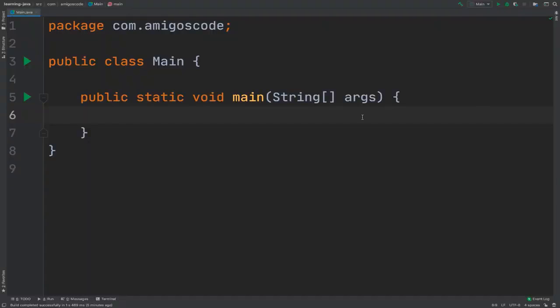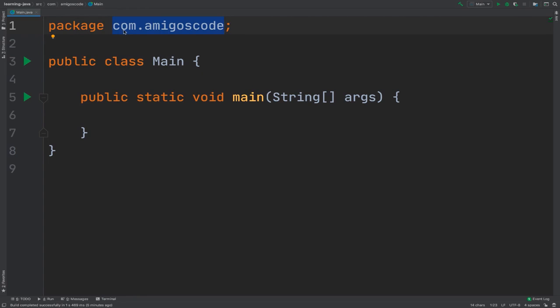Now that you understand what a package is and how they work, let me introduce you to this package keyword. This package keyword simply tells us that we are inside of com.amigoscode, right? Remember that we defined this when we created our project. So we have a folder called com.amigoscode.